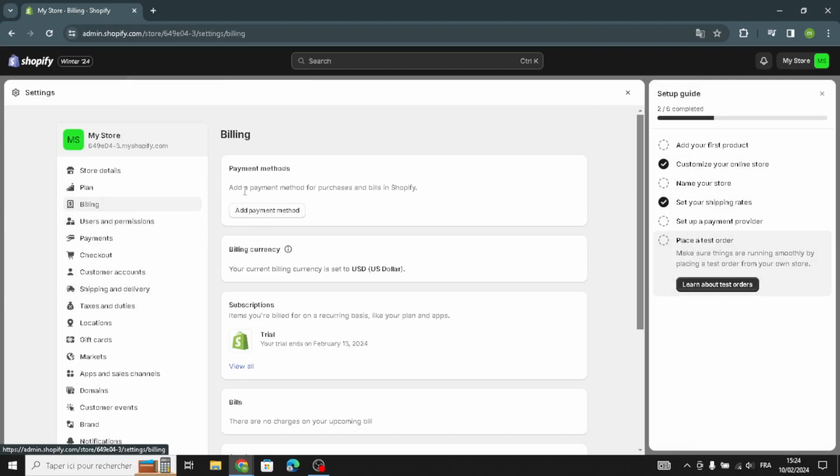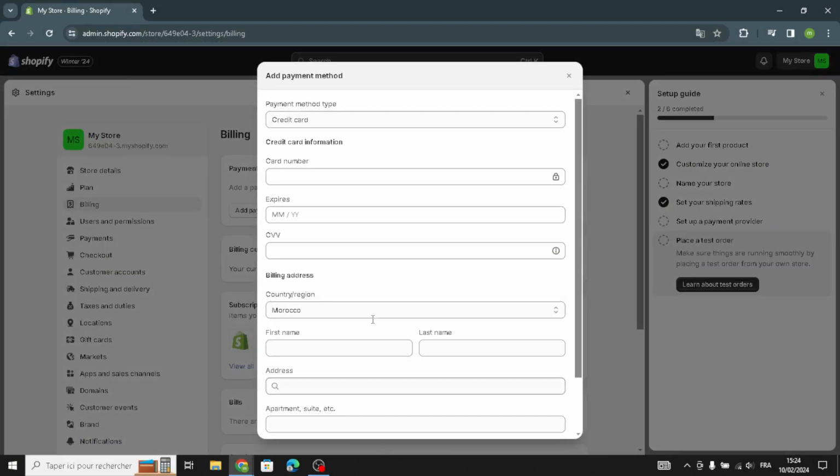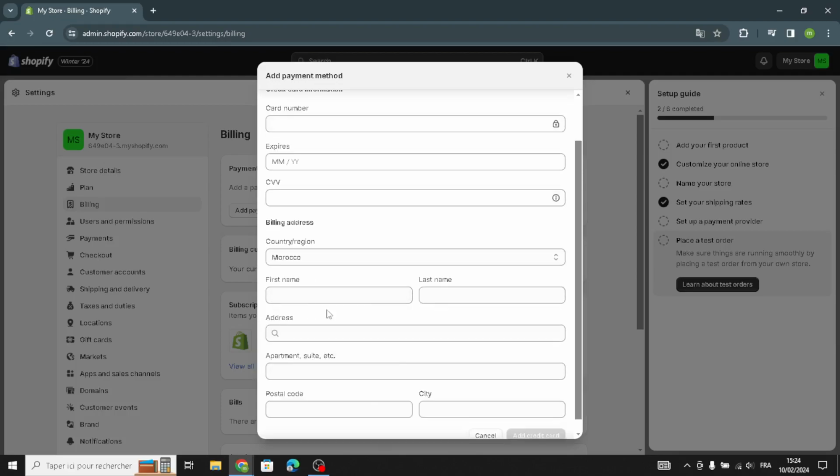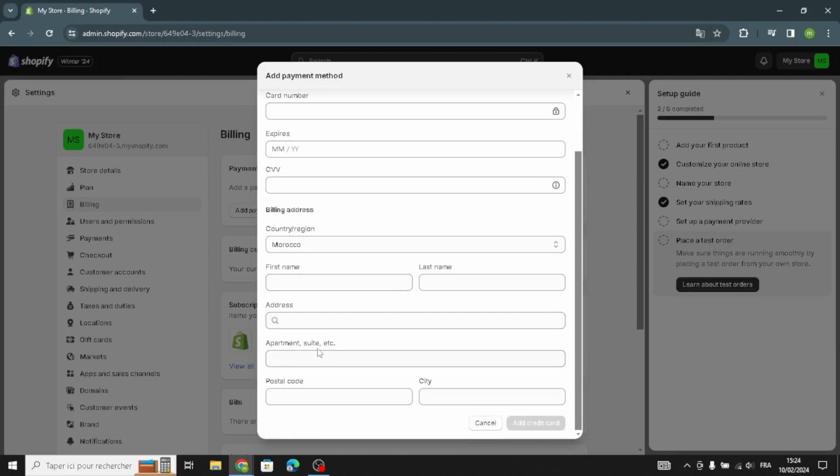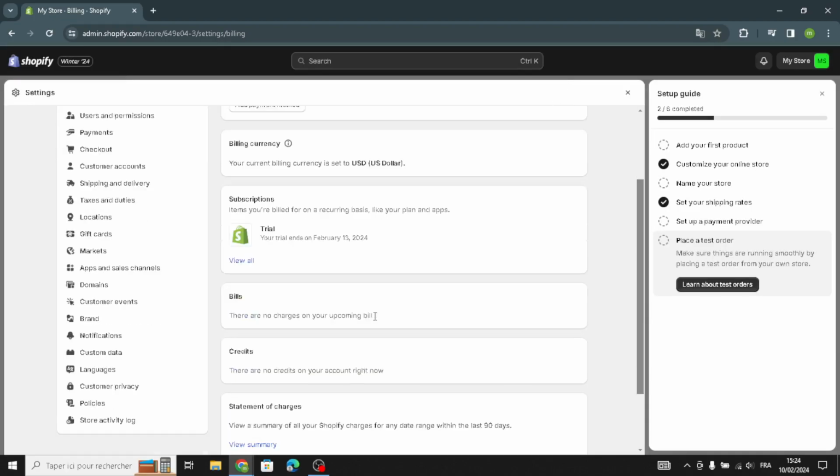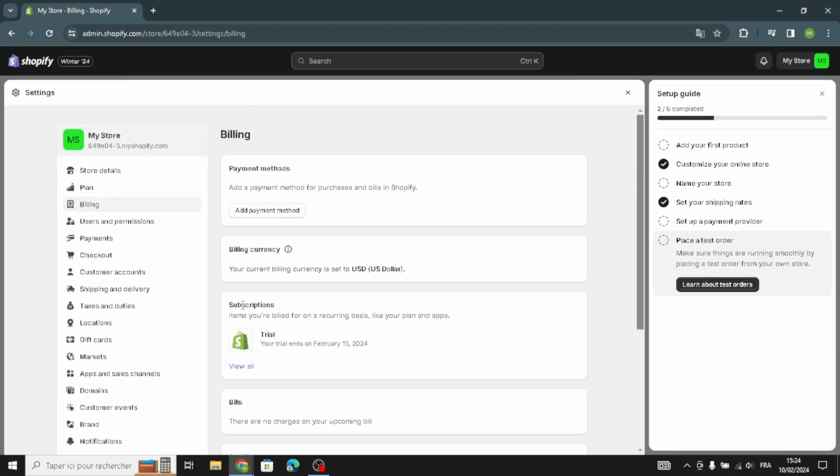Okay, so as you see here, you have to add the payment method for purchases and bills on Shopify. Here you can enter your information, first name and last name, the address, and add the credit card. So that's it.